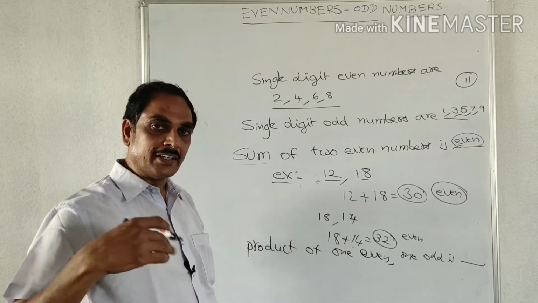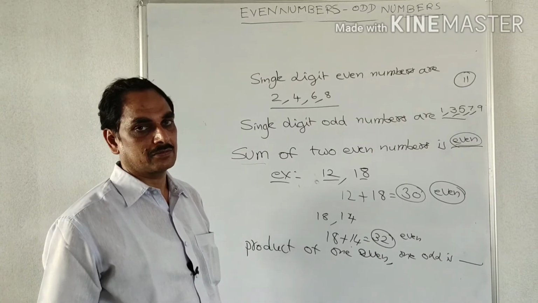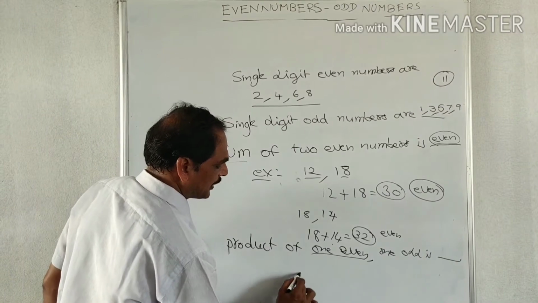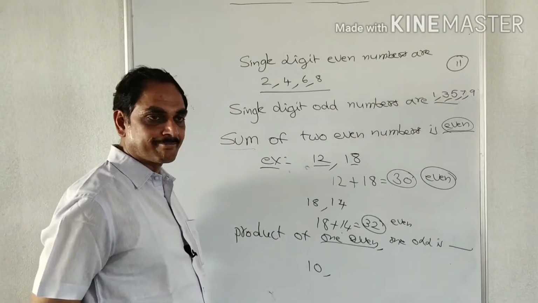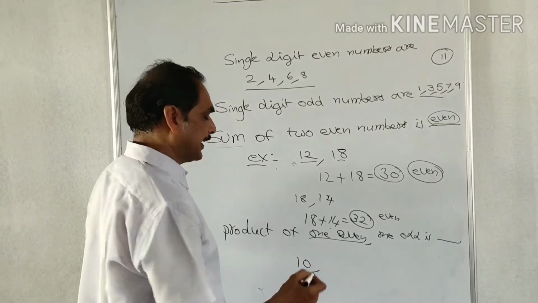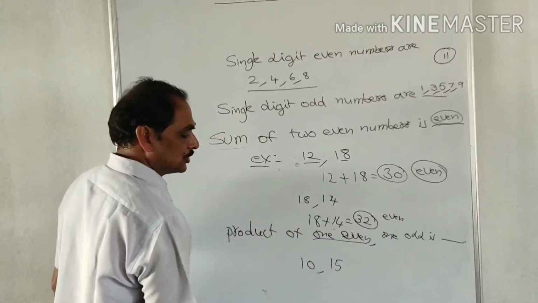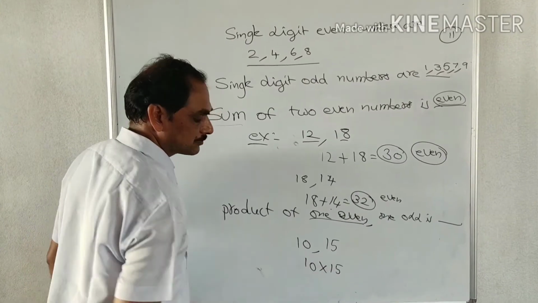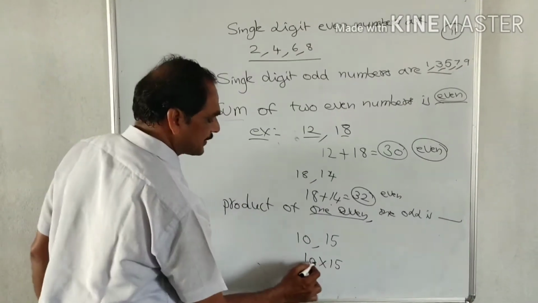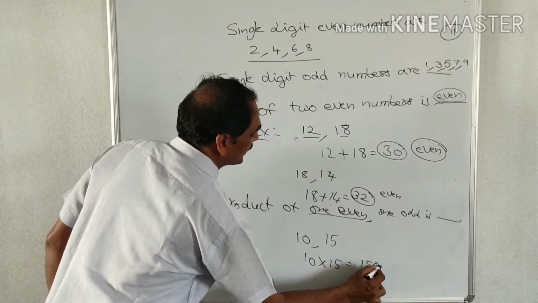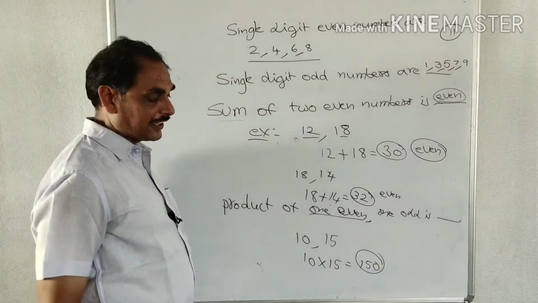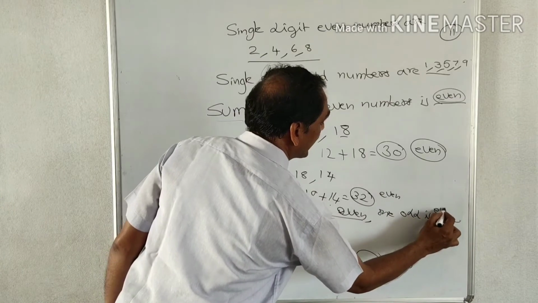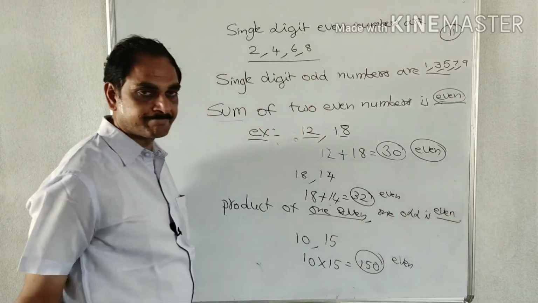So we can take any even number, any odd number. So here we take the even number as 10 and the odd number as 15. So their product is 10 into 15, that is equal to 150. So 150 is an even number. So here also we write even number.